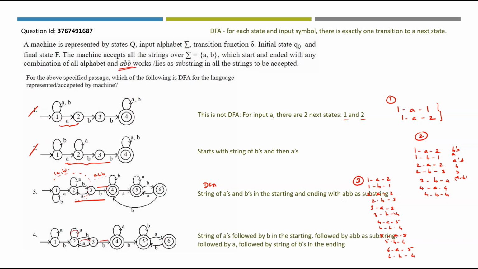String of A's followed by B in the starting, followed by ABB string. Again we have string of B's in the ending. If you take this particular part, you will have strings of A's, but only one B is given in the transition here. So here it is string of B's and here it is string of A's. But the combination should have A's and B's together. So 4 is also ruled out. So option number 3 will be the right answer. This is the DFA for the language represented by the machine given in the passage.